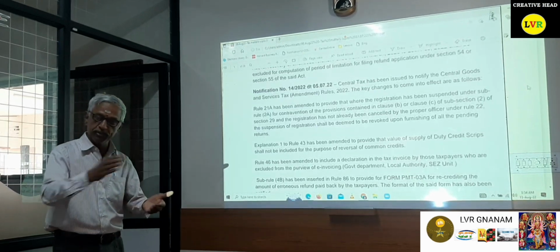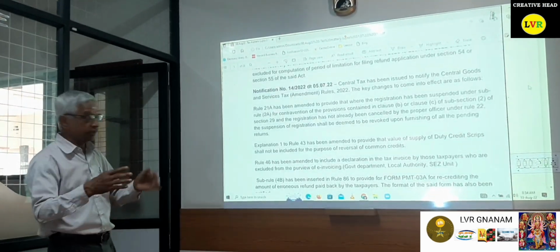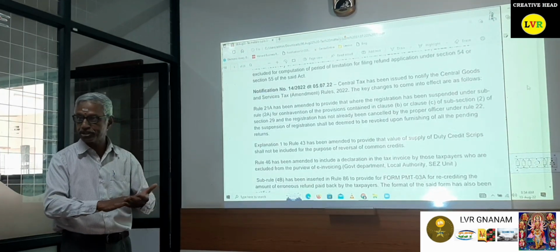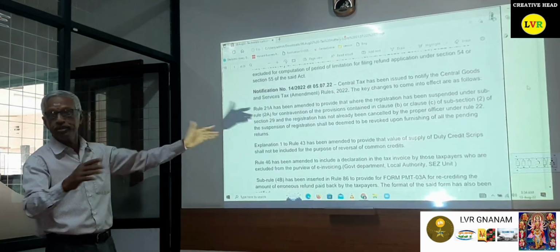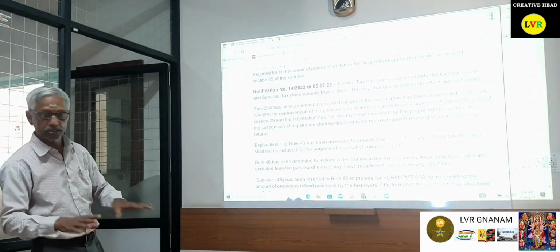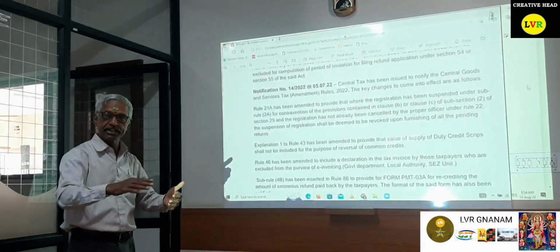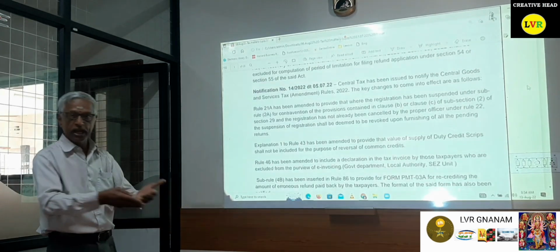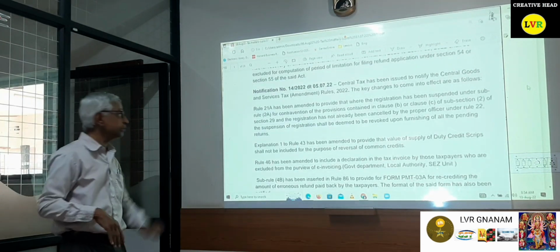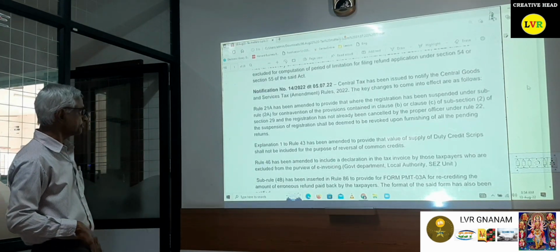Suppose after that he files the returns and the proper officer has not taken any action on the suspension, then it has to be revoked immediately. Normally, as on date, we go to the proper officer stating, sir, I have filed all the returns, I request you to revoke the suspension. Now it is not necessary, it is done automatically. Hence the rule has been amended.